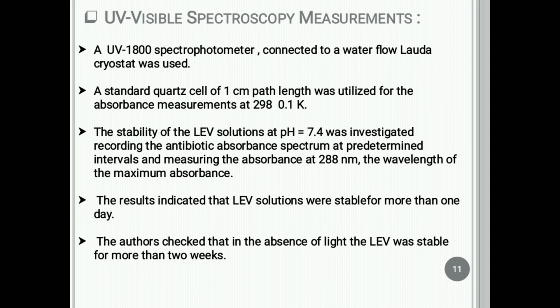The stability of the levofloxacin solution at pH 7.4 was investigated by recording the antibiotic absorbance spectrum at predetermined intervals and measuring the absorbance at 288 nanometers. The results indicated that the levofloxacin was stable for more than 1 day, and in the absence of light, levofloxacin was stable for more than 2 weeks.